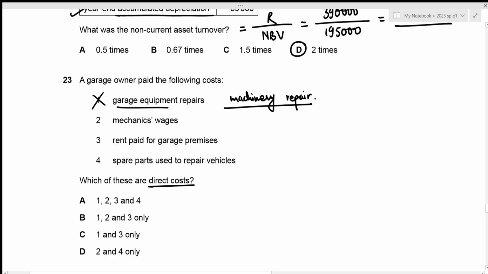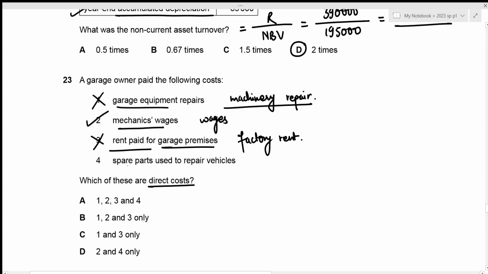The second one is mechanics wages. So this is the wages paid to employees for their work in factory, if we're relating it with the factory costs that we normally talk about, right? And wages are always a direct cost, which means that the mechanics wages in this case is also going to be included as direct cost. Then the third one is rent paid for garage premises. Rent paid is basically equivalent to factory rent. And factory rent is always categorized as indirect cost, which means that in this case, our rent paid for garage premises is also going to be categorized as indirect cost, so this should not be included.